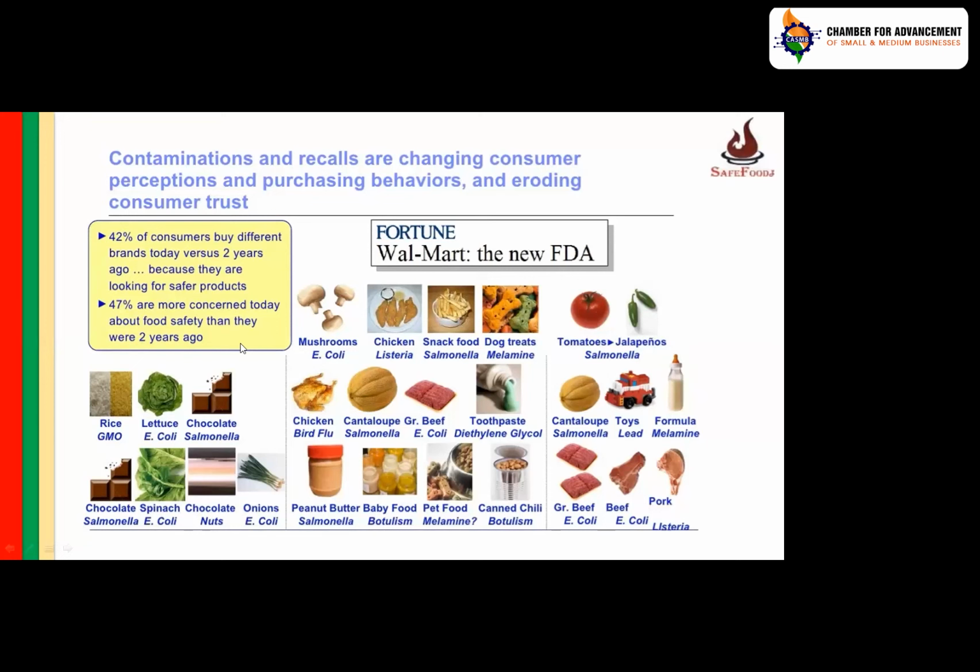So any problem, any deviation in the product will lead to product recall. You take back the product from the market, from the consumer, from the retailer. That is nothing but product recall.